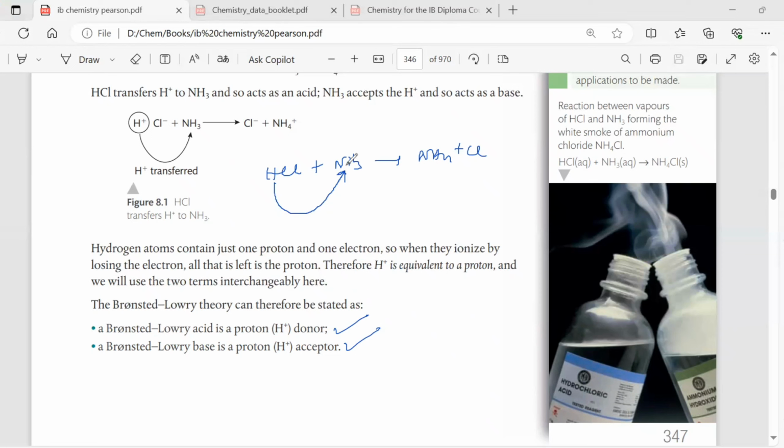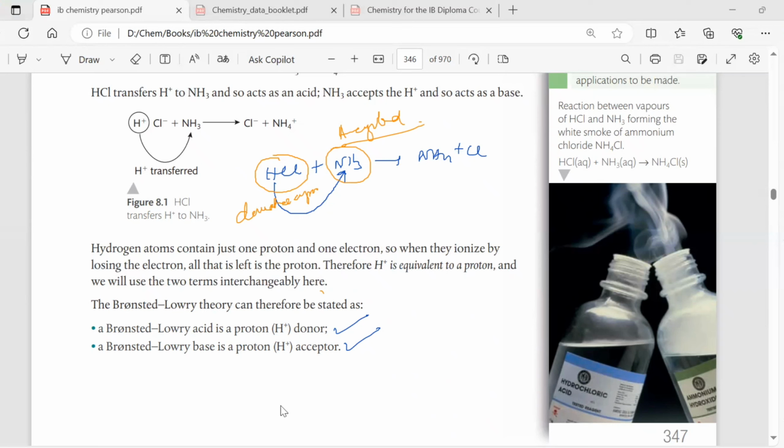connected with the ammonia, right? What happened over here? Can you guide me? Over here, we are seeing that this HCl donated a proton, isn't it? And this ammonia, what did it do? This ammonia accepted a proton. Did you understand this? So it is very crucial to understand that this acid-base theory simplified the thing.